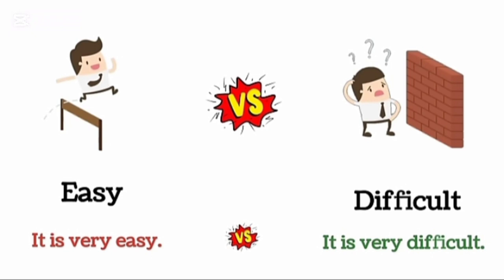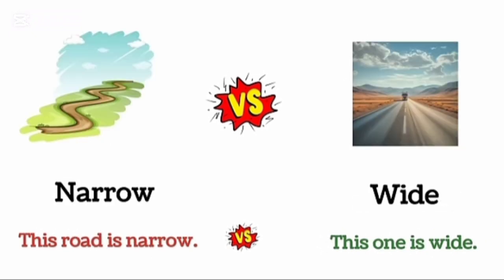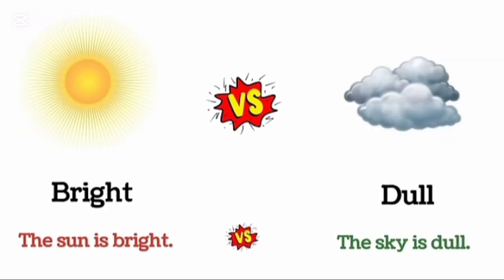Easy. It is very easy. Difficult. It is very difficult. Narrow. This road is narrow. Wide. This one is wide. Bright. The sun is bright. Dull. The sky is dull.